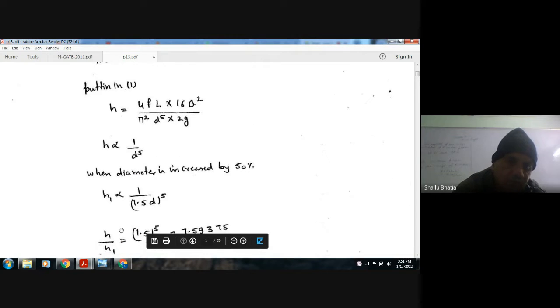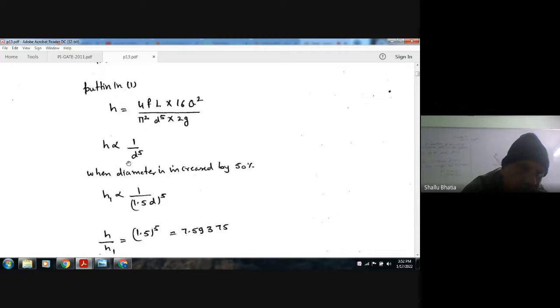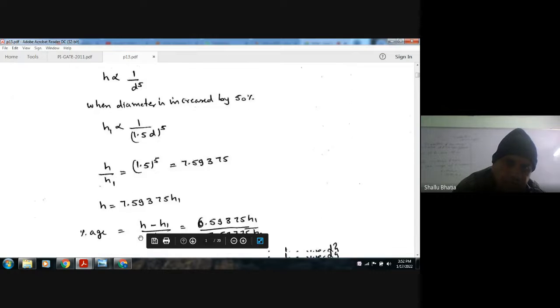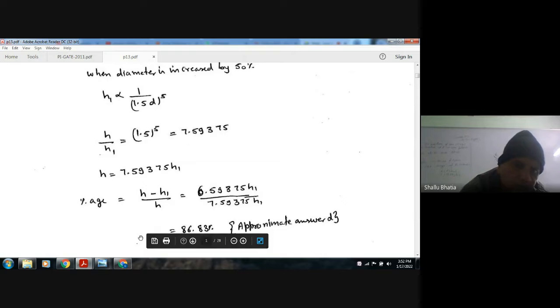Okay. So when the diameter is increased by 50%, the new head loss will be 1 by (1.5 d) to the power 5. From the ratio of these two, dividing this by this, we get h by h1 is equal to 7.59375, so h is equal to 7.59375 h1.